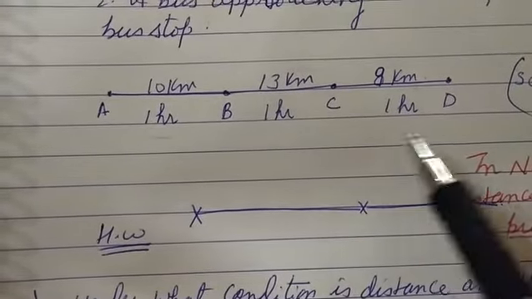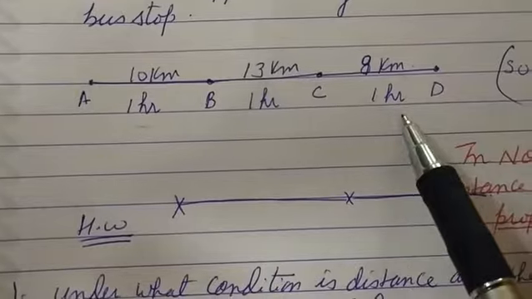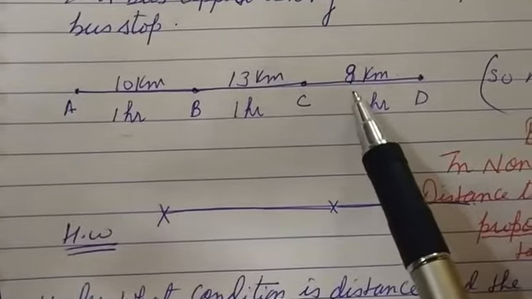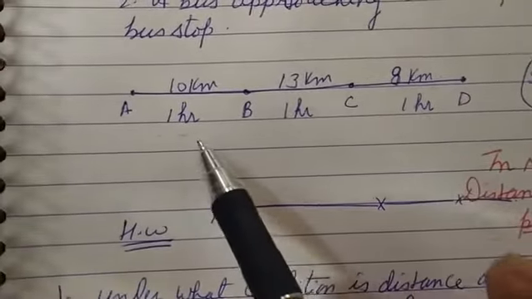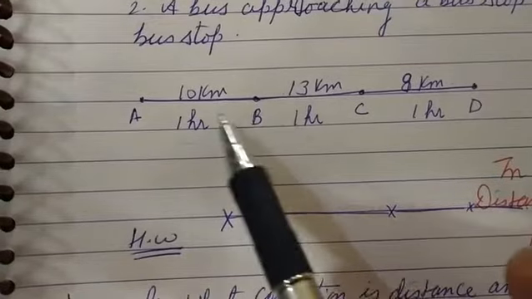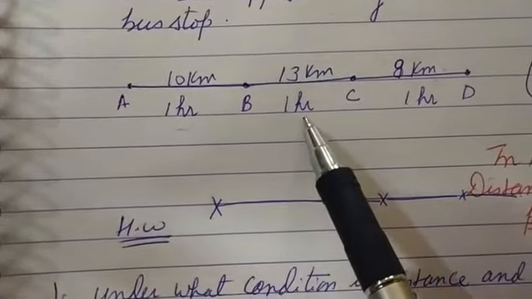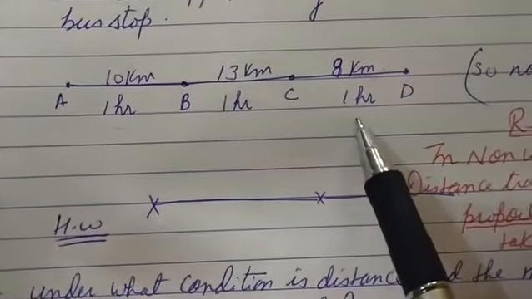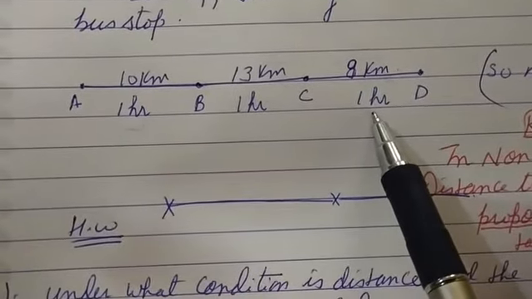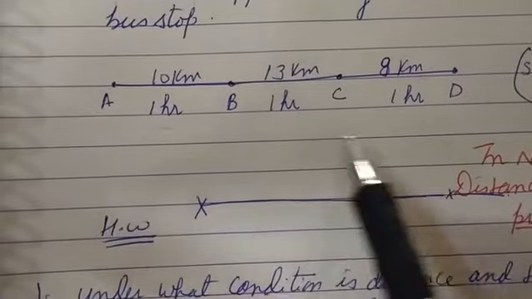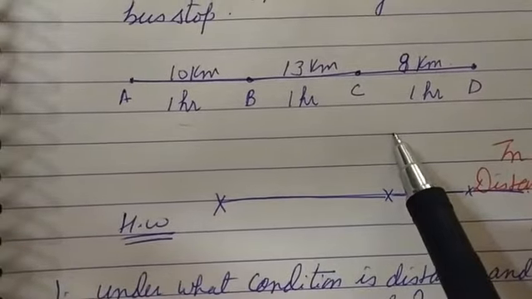Now again there is a crowded place, so in 1 hour it covers only 8 kilometers. So what we have seen is that in each hour the distance traveled is different: 10 kilometers, 13 kilometers, 8 kilometers. This type of motion is known as non-uniform motion.